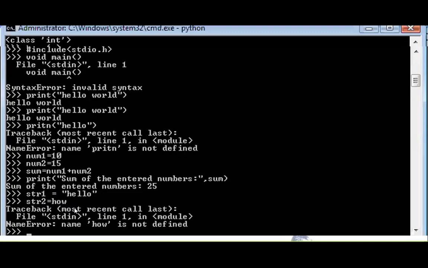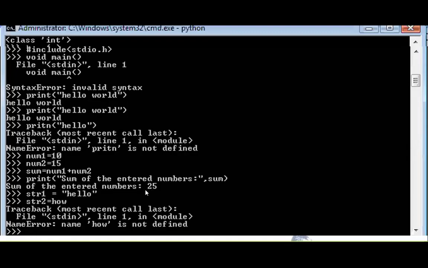But in your C language, if you make any mistakes, the program will not show the mistakes until after compilation. But in the case of an interpreter, if there is any error in the line, when you click enter, the interpreter automatically shows the error.